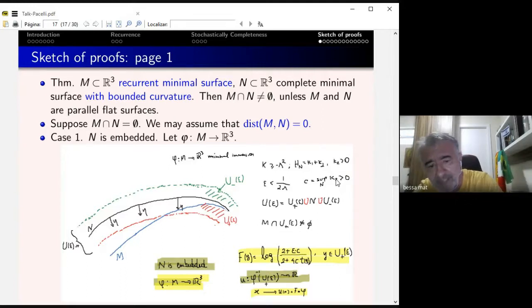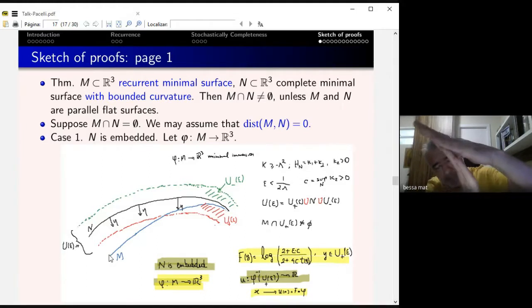Then I'm going to divide this tubular neighborhood into two pieces. One piece is U epsilon plus, the union with the boundary N, and the other is U epsilon minus. U epsilon plus is the one where the vector field n is pointing towards. And I assume, without loss of generality, that M gets inside this tube. Since the distance is 0, M, the blue thing, gets inside. It could also get out, depending, but it has to get as close to N as we want, because the distance is 0.